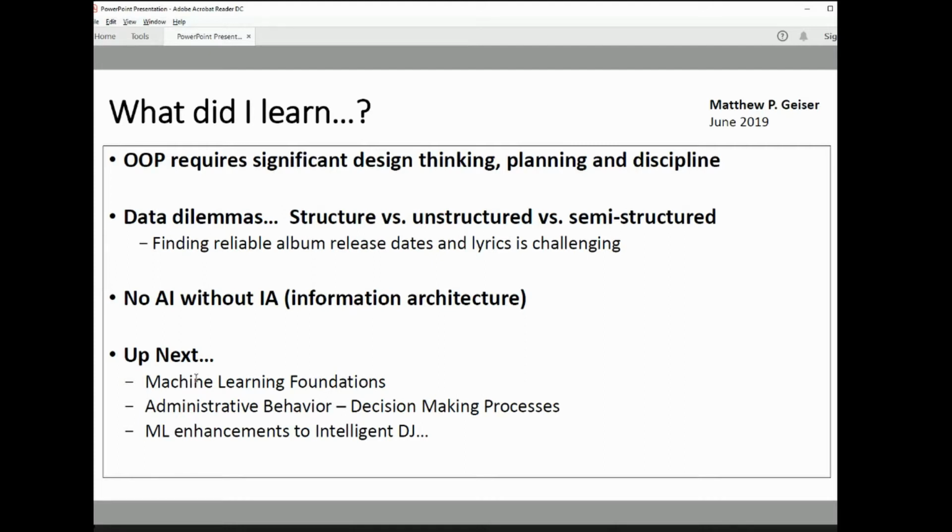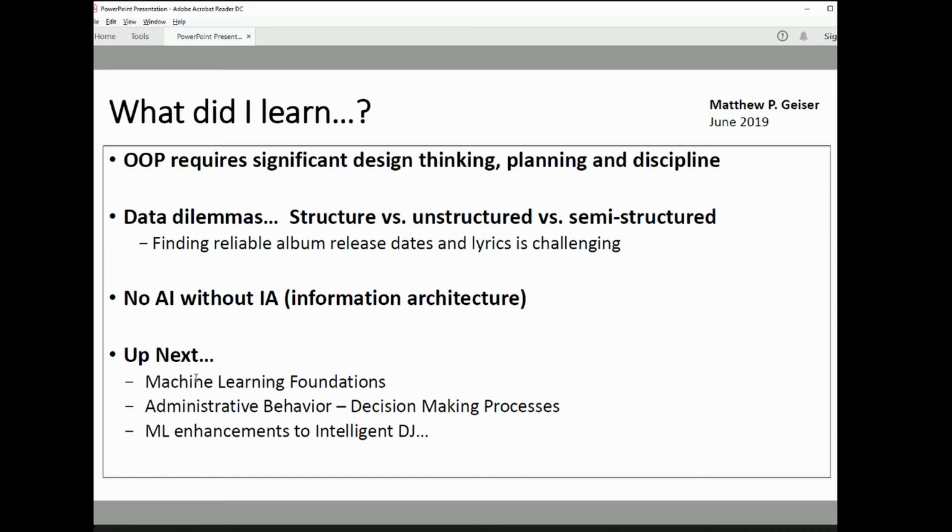One of the points is to really work on code maintainability, and to do that you have to be thoughtful about the design. Data dilemmas, I encountered these constantly, and I'm purposefully going down this path so that I can understand and grapple with these data management issues that many businesses and many individuals are dealing with as they're working on their machine learning projects.